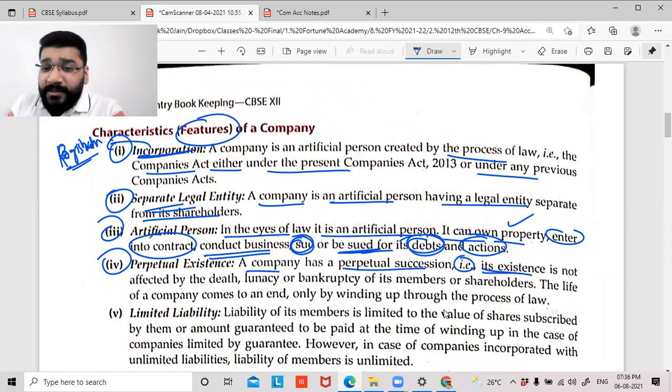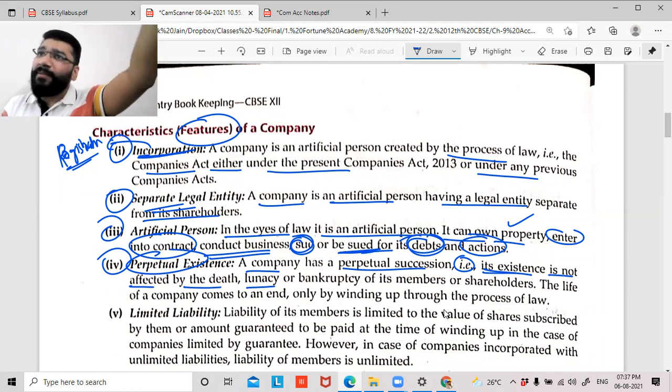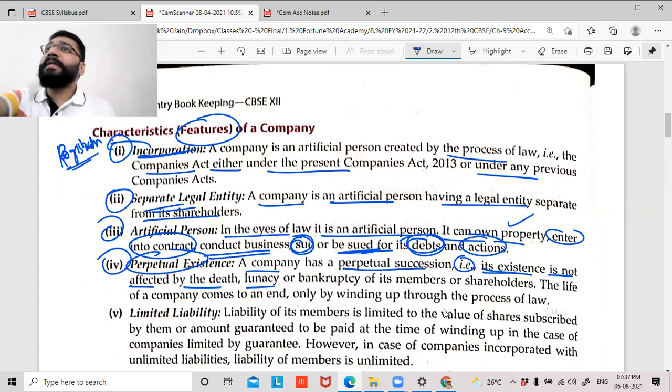It means that its existence is not affected by the death of any member or shareholder. It is not affected by lunacy. What is lunacy? Lunatic. If some owner or shareholder goes mad, that will not affect the company. There will be several other people who will run the company. So as a shareholder, as an investor, you don't have to worry about it. The perpetual succession or perpetual existence concept will take care of you. If somebody is dying, let him die. Your money is safe in the company. If somebody has become mad, don't worry. The other people will take care of the company, and your money is safe.